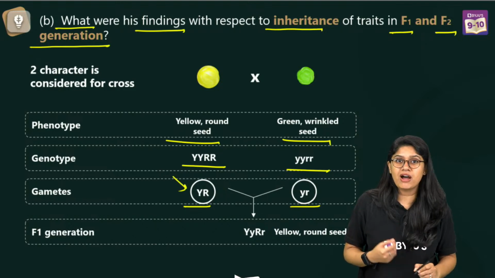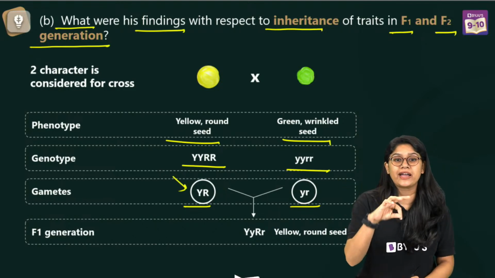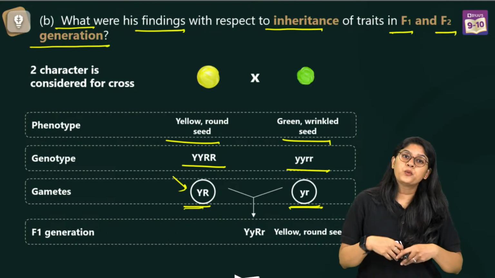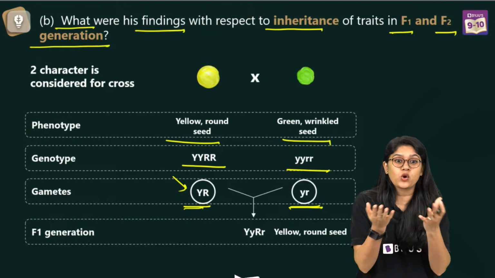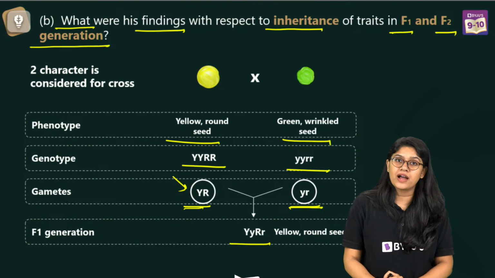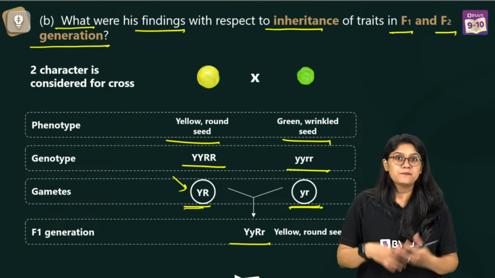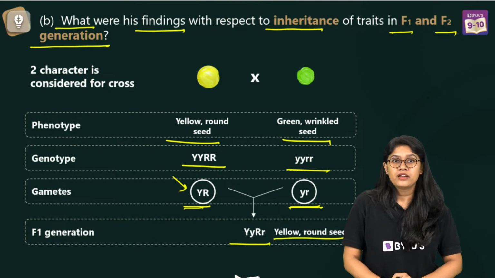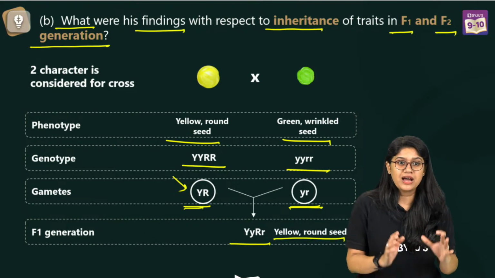We have the capital Y and capital R and small y and small r. These are the gametes. And once we see the fusion of these gametes, what will we see? We will see capital Y and small y and capital R and small r. Basically, the seed shape is round and it is yellow in color. Everyone, are we clear up to this?